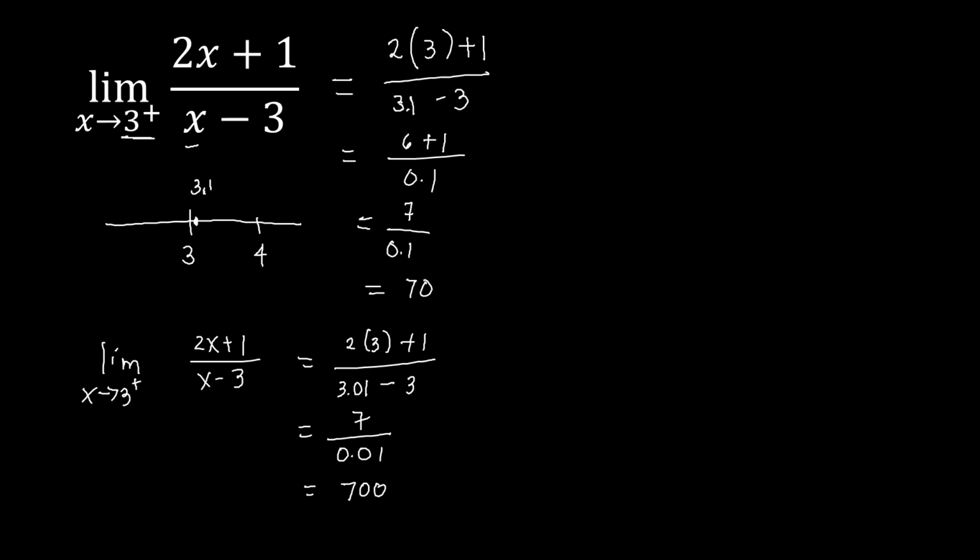So the more zeros you add, or the more you move closer to 3, this becomes bigger and bigger in the positive direction. So the limit of 2x plus 1 over x minus 3, as x approaches 3 coming from the right side, is positive infinity. That is what we meant by the theorem there.